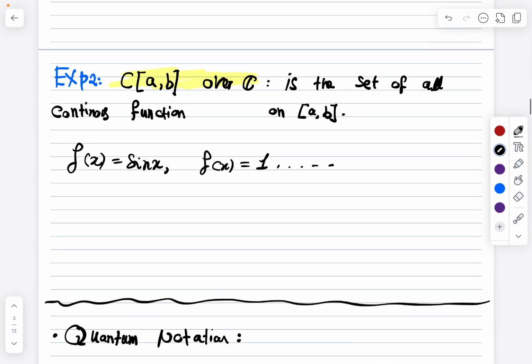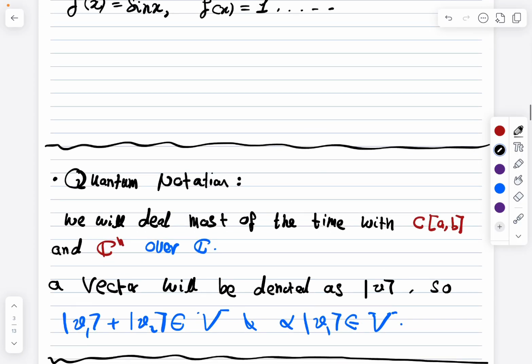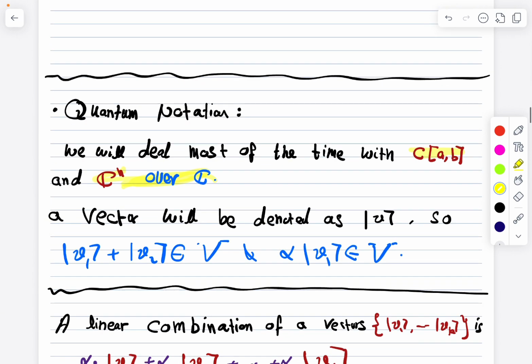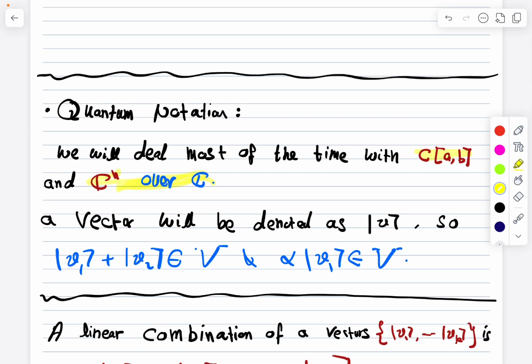Now in quantum mechanics, we have a special notation. In most cases, as I said, we'll deal with the continuous functions. I will call it just continuous functions for the sake of time. And we'll deal with Cn over C. So these are the two vector spaces that most likely we'll deal with in quantum mechanics and in general in physics. And the second thing is that a vector will be denoted with this notation, which is called Dirac notation, because it was introduced by Dirac.